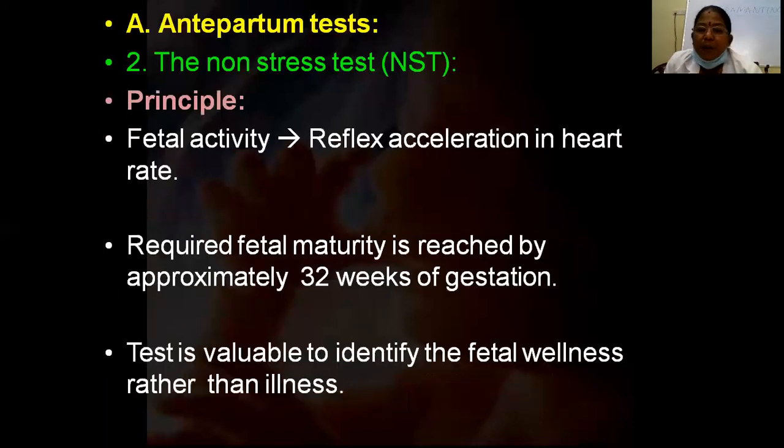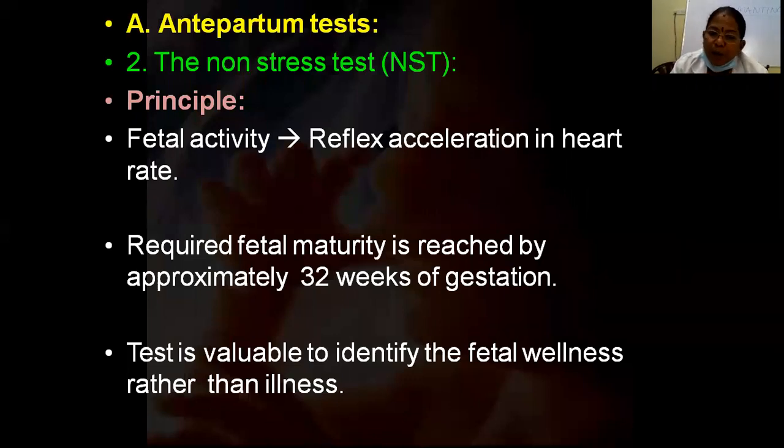So what is the principle behind this test? When the fetus moves, there is a reflex acceleration in the heart rate. When we measure, we know the baseline heart rate, and when there is a movement, the fetal heart rate always increases. So the principle behind NST is that there should be acceleration in the fetal heart rate with fetal activity.